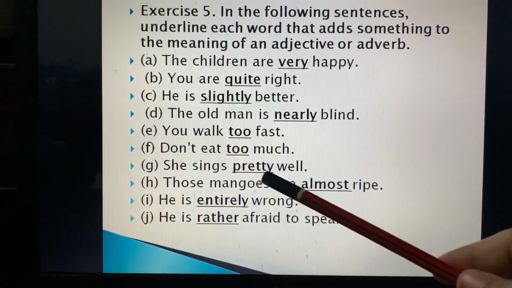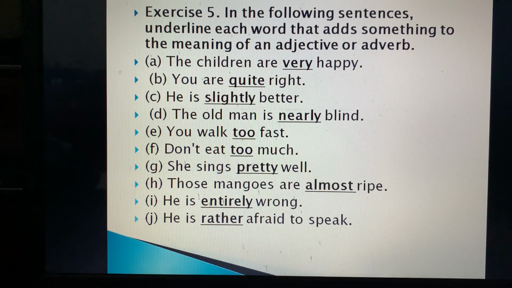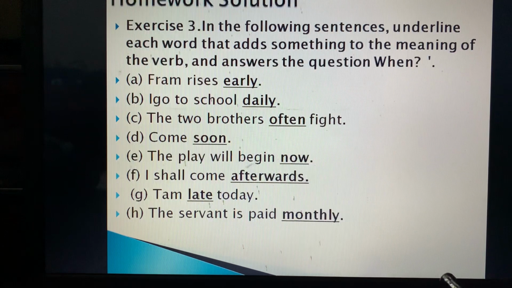Fine. He is rather afraid to speak. Rather is again the adverb. Fine. So this is all about the exercise number 5.